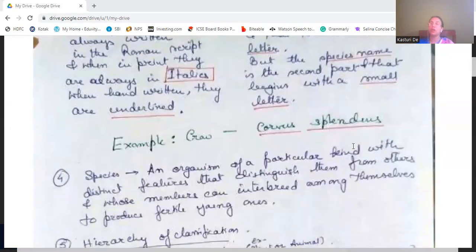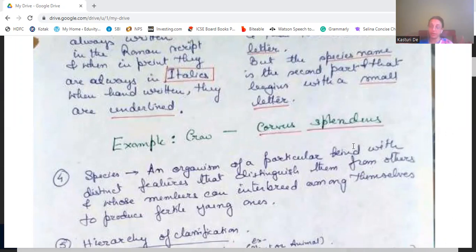Now, what do we mean by specific name? As we know, the specific name comes from the word species. So, what is species? Species is an organism of a particular kind with distinctive features that distinguish them from the others, and whose members can interbreed among themselves to produce fertile young ones.